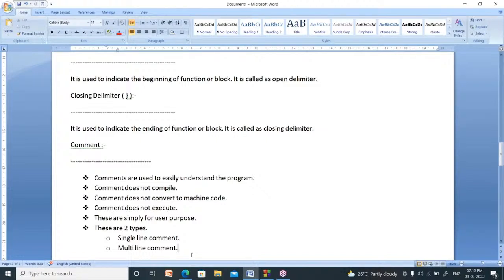Comments do not convert to machine language. Comments do not execute also. For what purpose are we writing them? These are simply written for user purpose, for our purpose. These are not for the machine, these are for us.